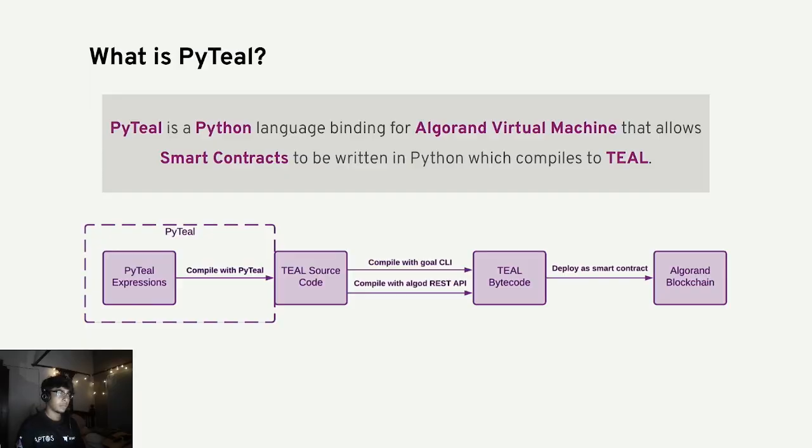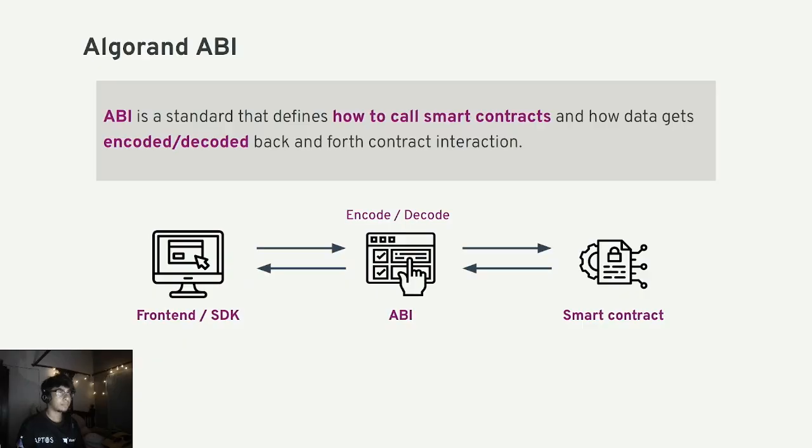So for Python, if you're writing a smart contract on Algorand with Python, this is an important thing to know. PyTeal is a Python language binding for the Algorand Virtual Machine that allows smart contracts to be written in Python, which compiles to TEAL. TEAL is a low-level language that makes Algorand super fast, right? This is the full architecture of how it's done. It's written in PyTeal and compiled with the Goal CLI, and then it gets converted into TEAL bytecode that at the end gets deployed as a smart contract on the Algorand blockchain, right?